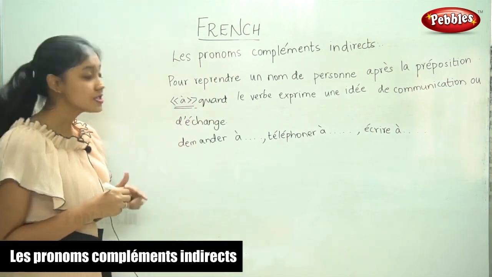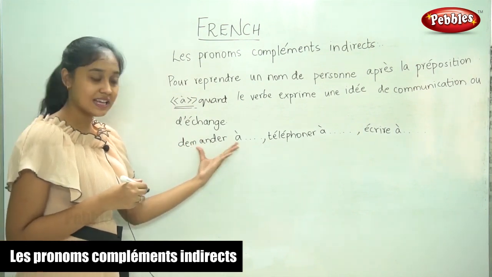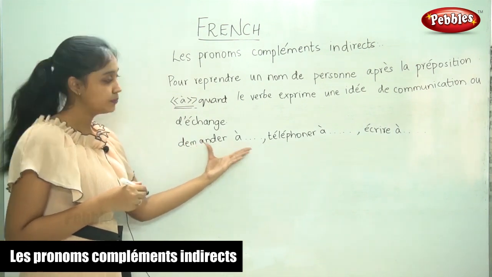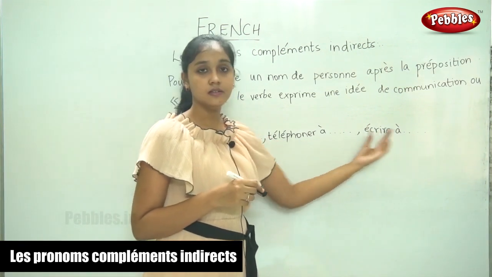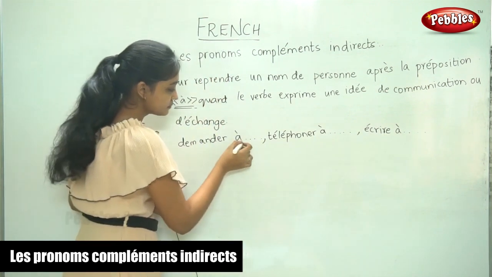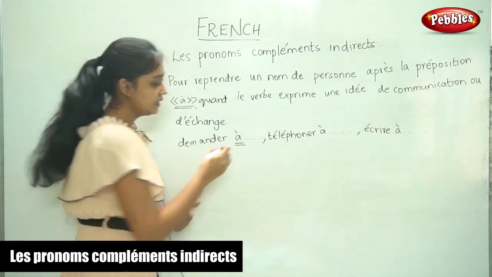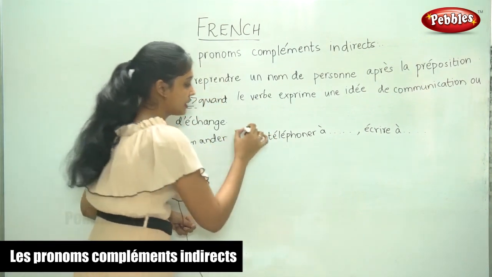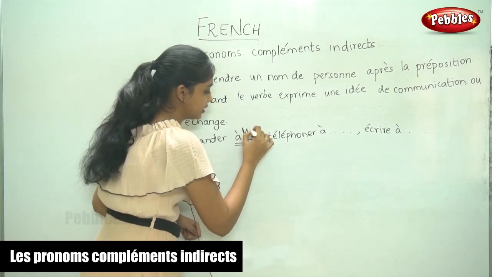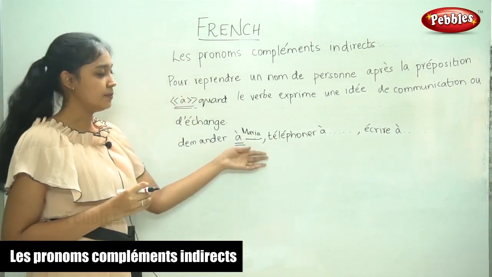So examples of when we need to use it are words like demander, téléphoner, écrire. So you have a preposition and here we'll have the noun. For example, take the word Maria. Demander à Maria.